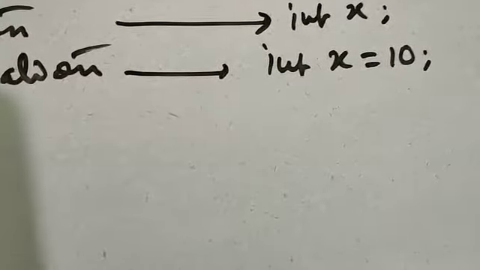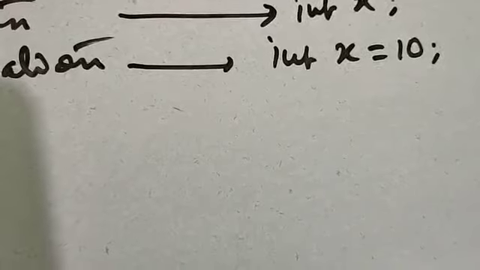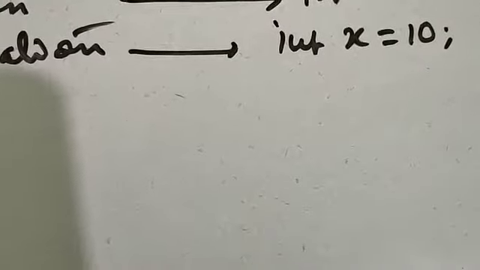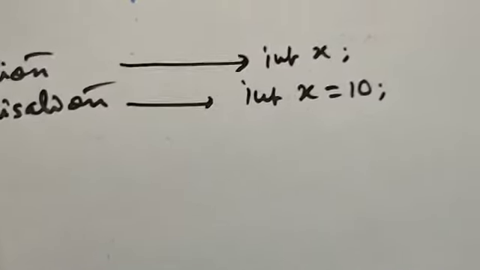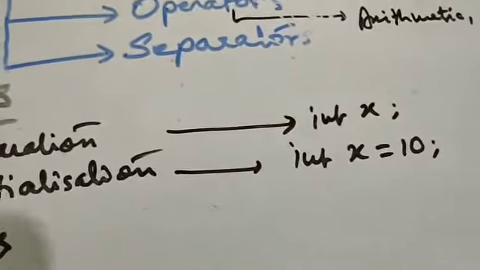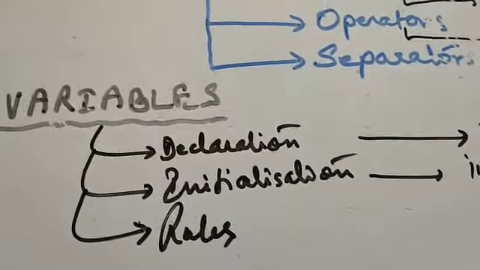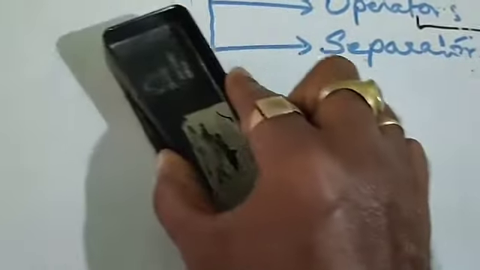It should always begin with an alphabet. And a variable name should not include a space between the characters. So this is what you have about variables. You must know about variables now, and understand what a variable is.